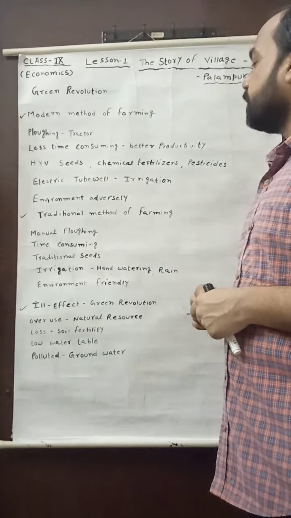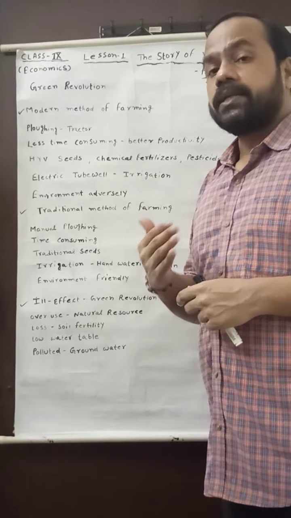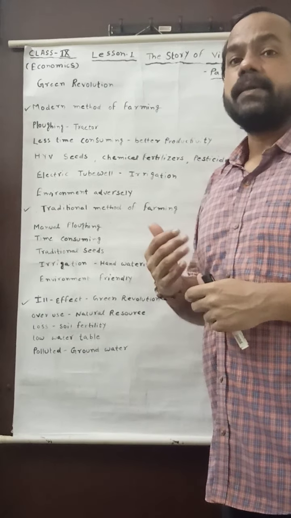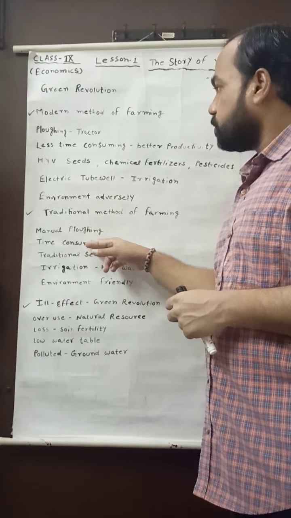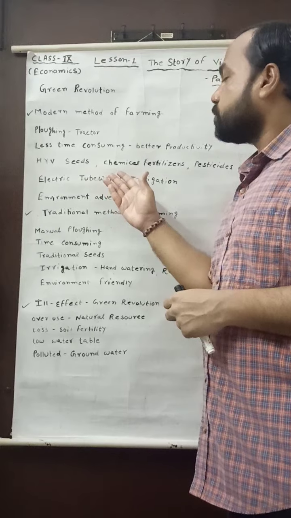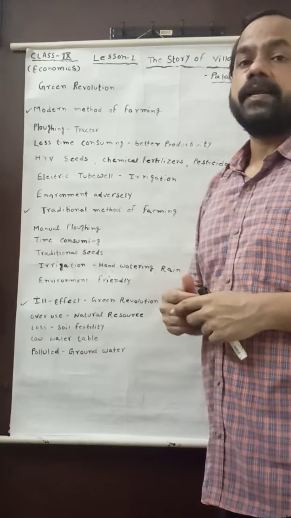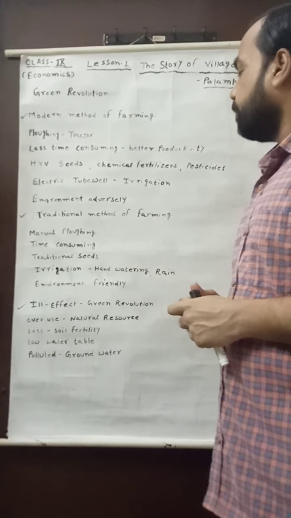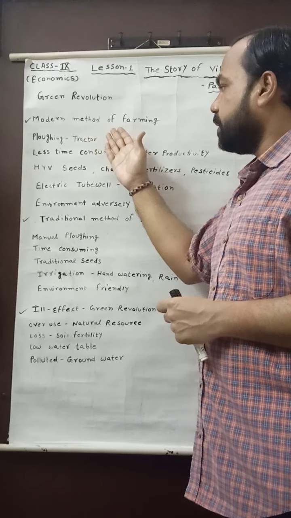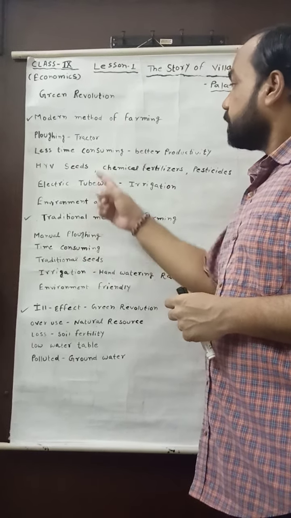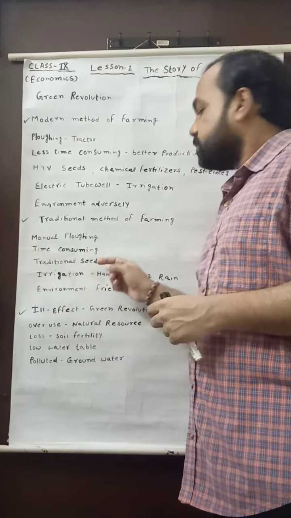The second very important thing is that it was very time consuming, means the productivity of agriculture was time consuming. Why time consuming? Because there was no use of electric tube well, there was no use of HYV seeds, and there was no use of agricultural tools and machines. Now see the third very important point, as I have discussed in the modern method of farming. In the modern method of farming, there was a use of what? The HYV seeds. But now here we find the use of traditional seeds.